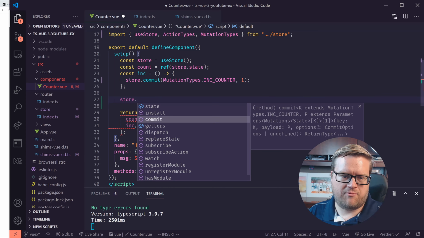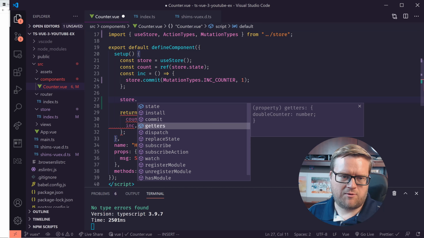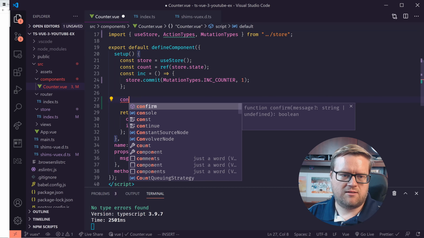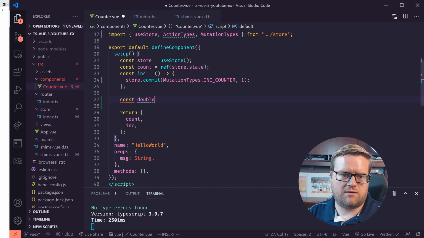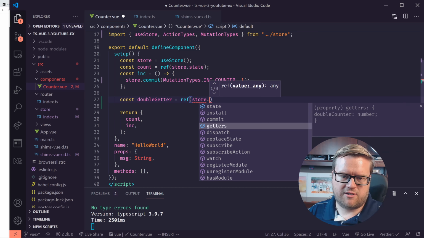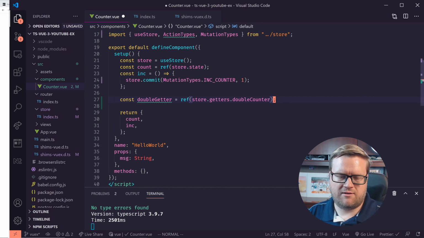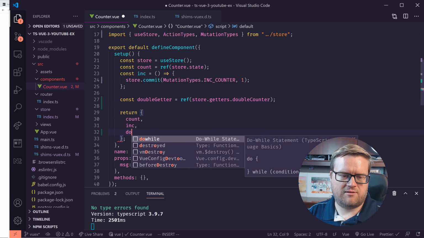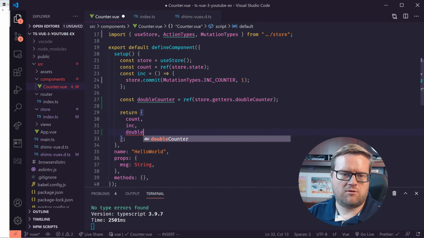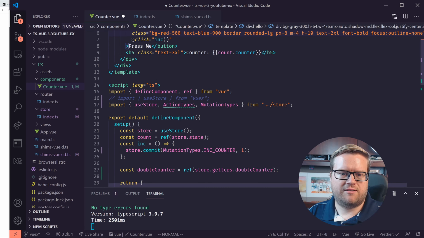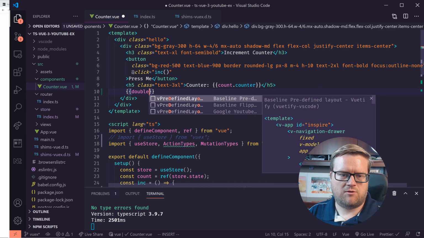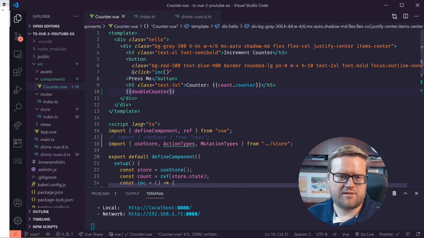Store dot, now we have getters too. So we have a double getter. Let's take a look at that. So let's do a const double getter equals ref store dot getters dot, see, double counter is already there. We'll make sure we pass double getter out. Well, let's just call it double counter. That makes probably more sense. Double counter. And we'll pass double counter out of here. And we'll just make sure we use it, I don't know, just right underneath here. Double counter. Let's see if that works.